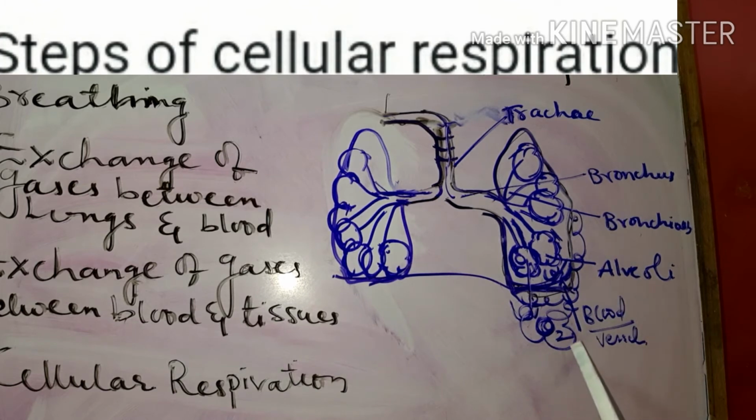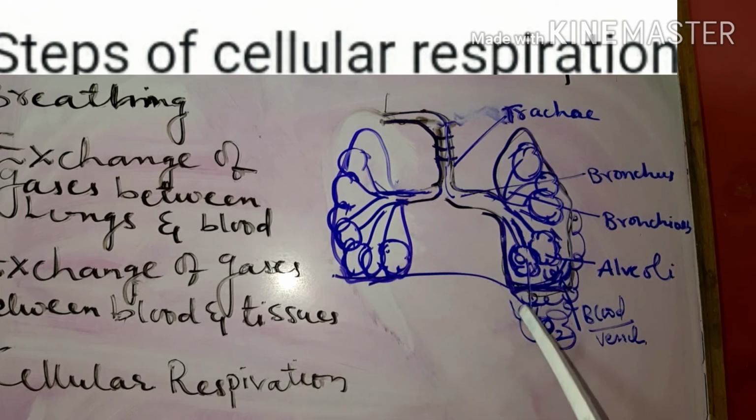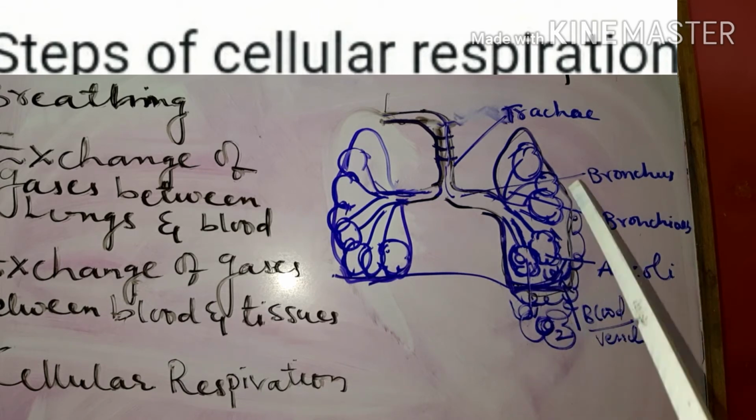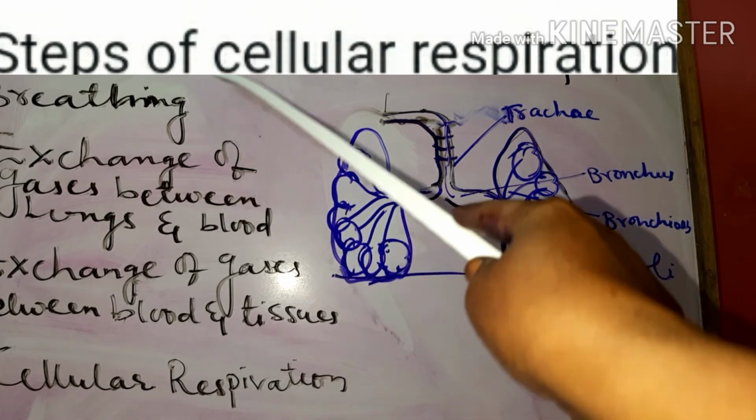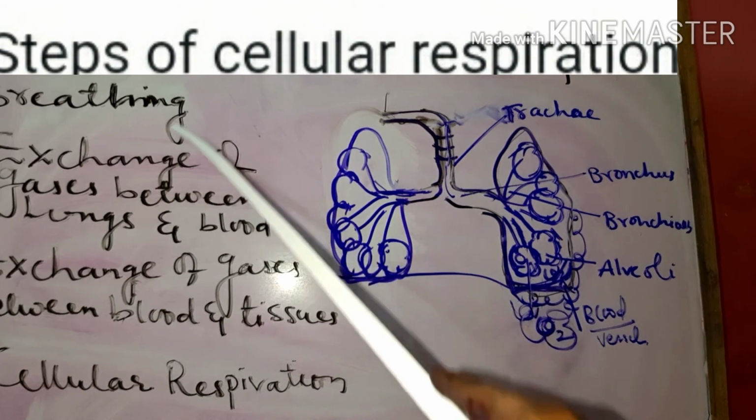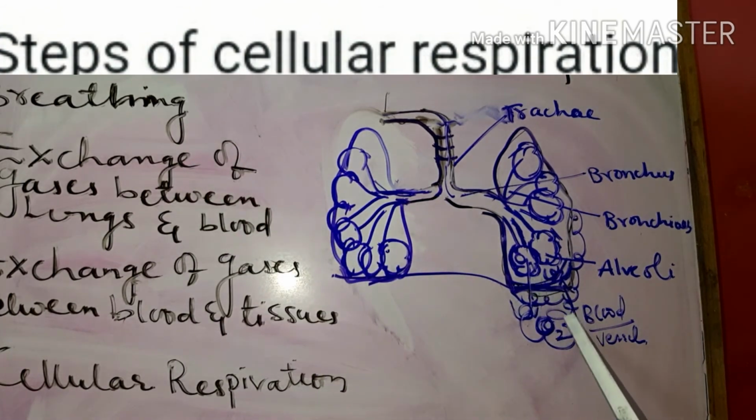And the next one, once the blood carries the oxygen to the cells, is called cellular respiration, and you all know what happens in the cells. So the oxygen and glucose are ready in the cell, and in the mitochondria of the cell the respiratory process takes place, where the glucose is burnt with the help of oxygen, and energy is released, along with carbon dioxide and water. This we call cellular respiration. So these are the steps involved in respiration: breathing, next is exchange of gases between lungs and blood, the next is blood and tissues, and the next one is respiration to produce energy.